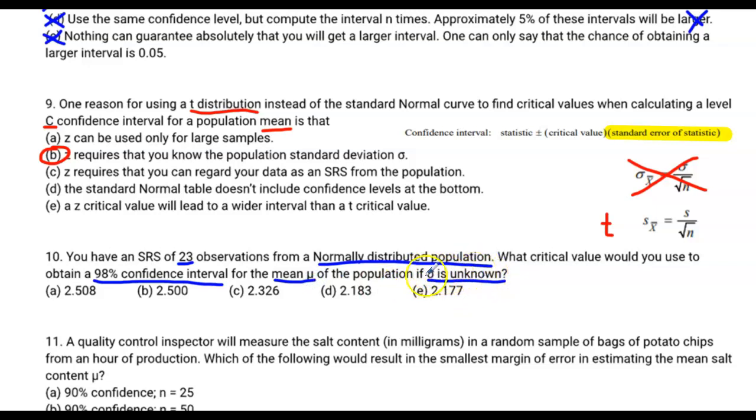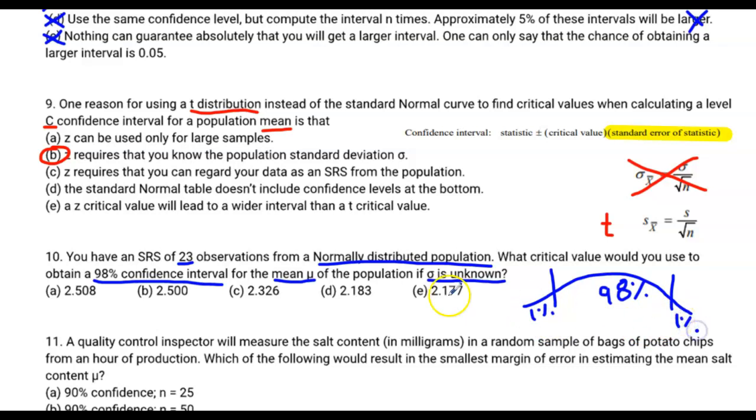Well, there's the trick. As soon as we know that the population standard deviation is unknown, we know we're going to be using t. So the way I usually like to draw something in the t distribution family is like this. Not exactly looking the same as a normal distribution. I've got kind of a flattened peak. All right, we need 98% in between the sticks, so that's between here and here. So there's our 98%. That means each of the tails is going to have 1% respectively. Here's our 1%, and here's our 1% down here.